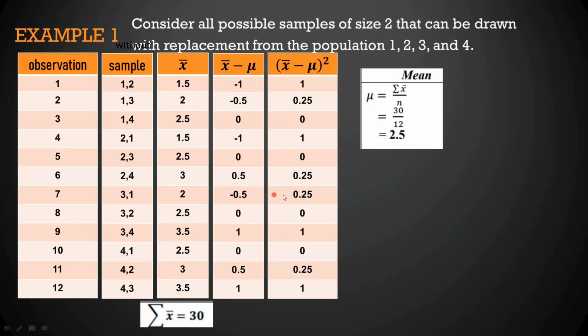Negative 0.5 squared is equal to positive 0.25. 0 squared is equal to 0. 1 squared is equal to 1. 0 squared is equal to 0. 0.5 squared is equal to 0.25. And 1 squared is equal to 1.